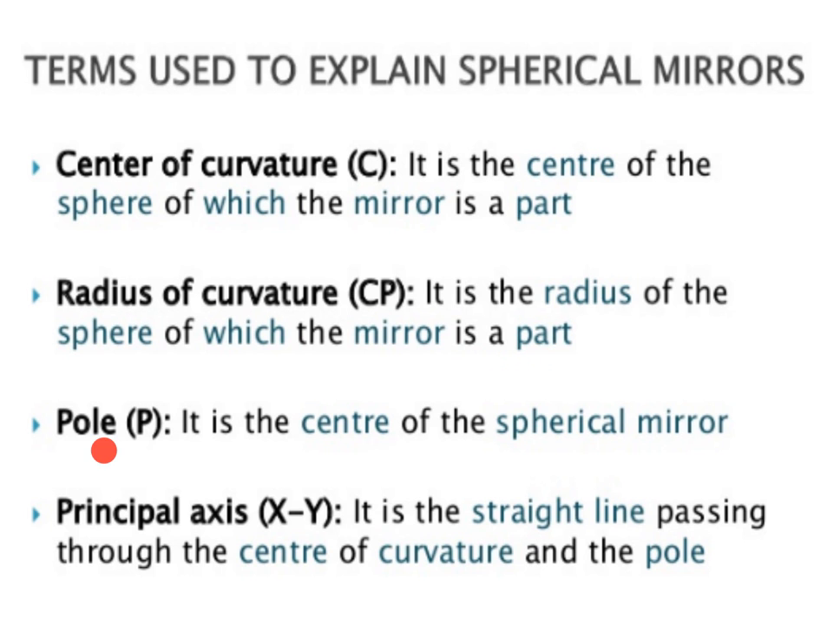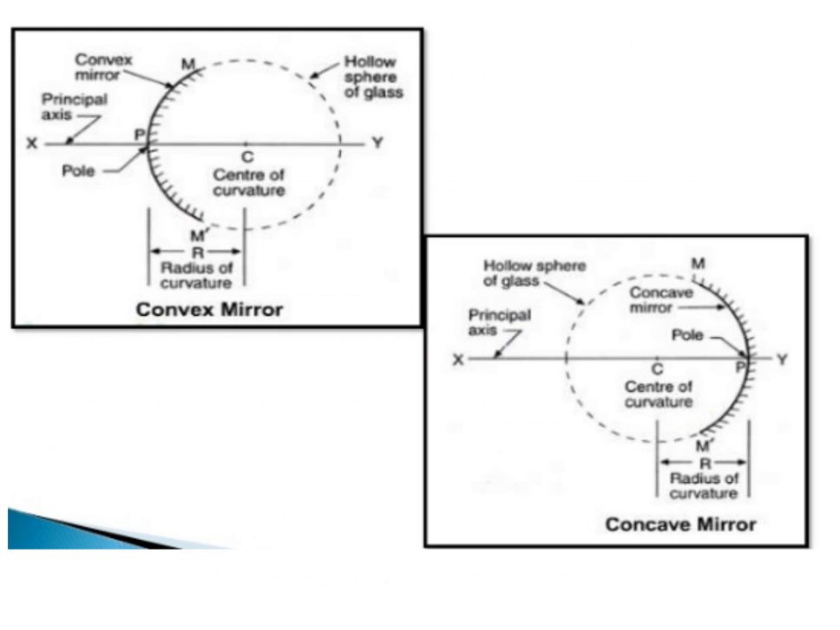Then pole. Pole P, it is the center of the spherical mirror. And fourth, principal axis. It is the straight line passing through the center of curvature and the pole. So, let us consider here the convex mirror and concave mirror.